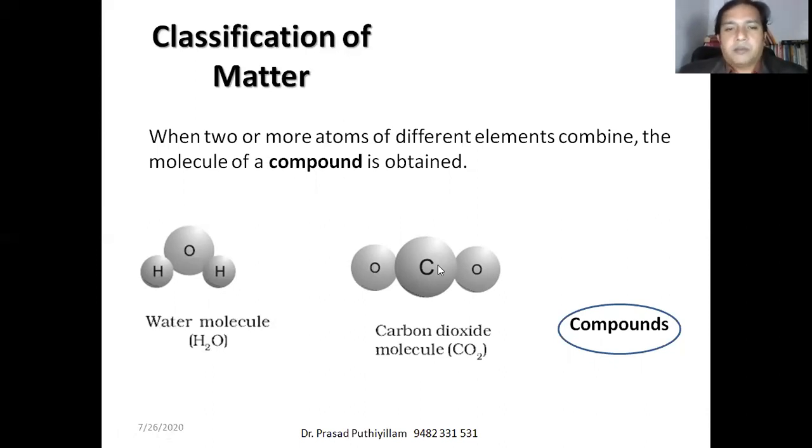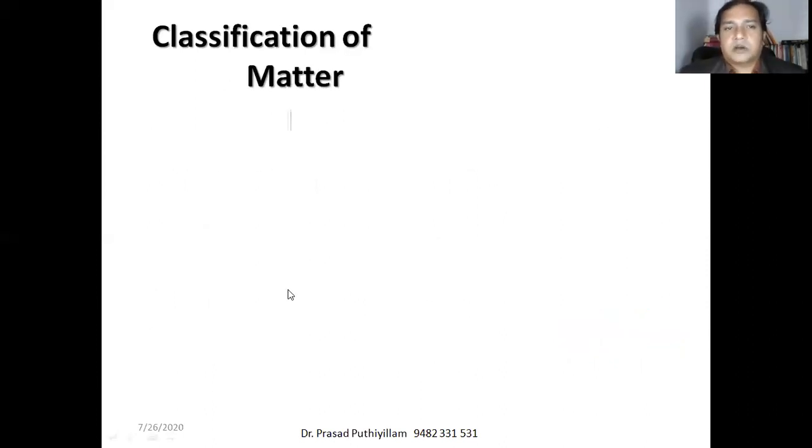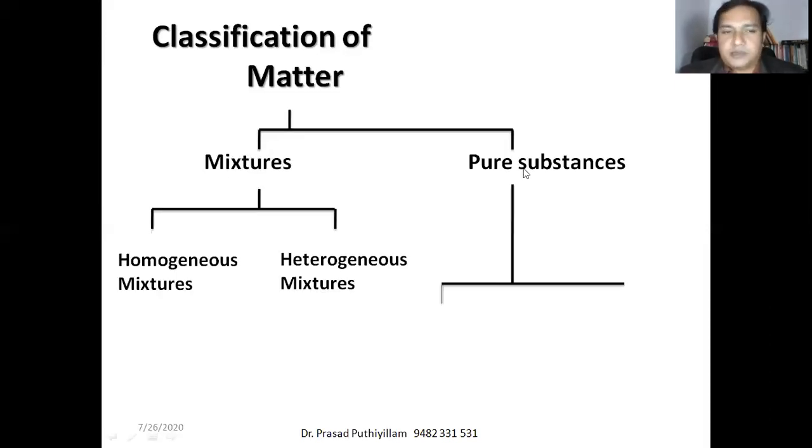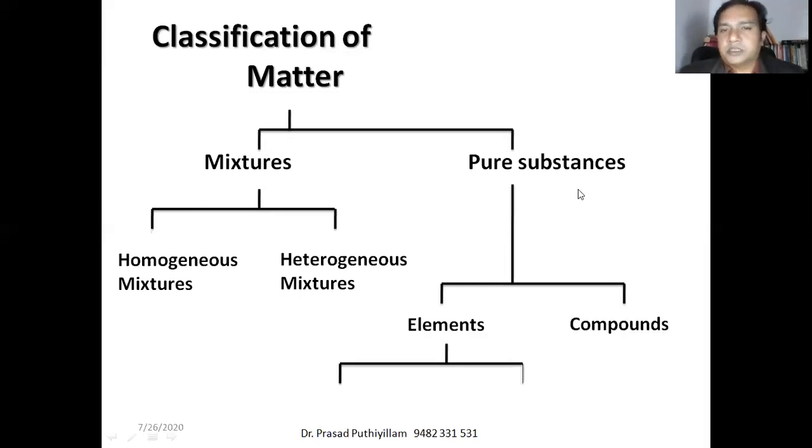Here, two different elements, oxygen and carbon, combine to give a compound which we call carbon dioxide. Okay, this is the explanation for compounds. Let us once again see the classification of matter. A very simple classification is mixtures and pure substances. Mixtures are further classified as homogeneous and heterogeneous. Pure substances are classified as elements and compounds, and elements are atoms and molecules.